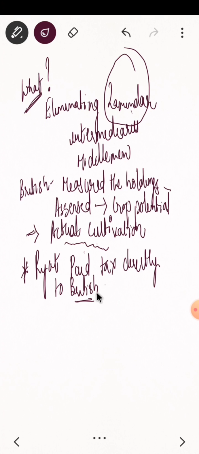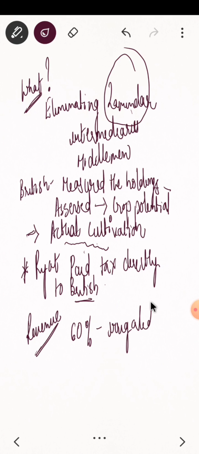This we have already discussed. We'll move on to what is the revenue that was fixed. So the revenue, if you see, was 60% on irrigated lands. That means that the farmer who had irrigated land, or the fertile land with irrigation facilities, the tax was decided to be paid at the rate of 60%.